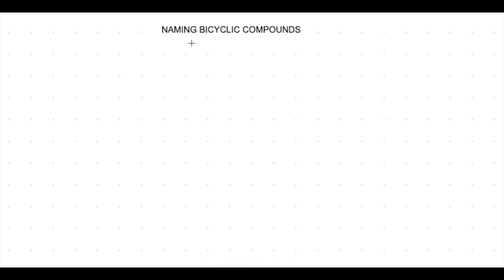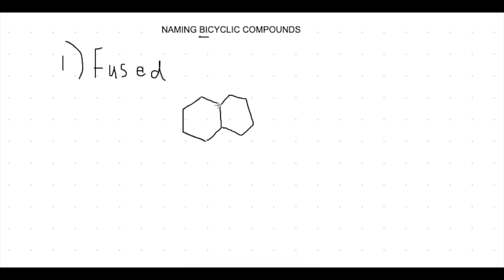When two cyclic compounds become fused together, it is called bicyclic. This can be done in 3 different ways. Let's start with the first one, fused bicyclic compounds. When we have 2 rings fused together, these carbons are overlapping. These are called the bridgehead positions, and these will be the 2 shared adjacent carbons.